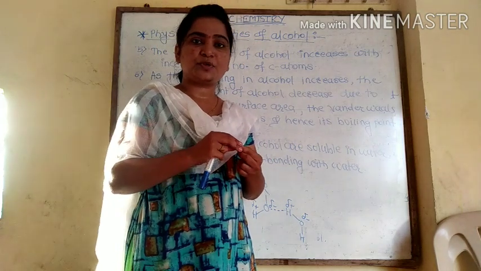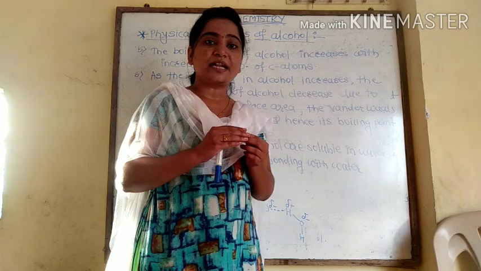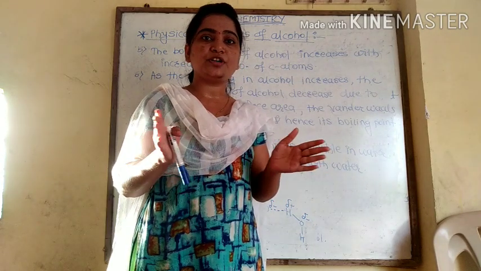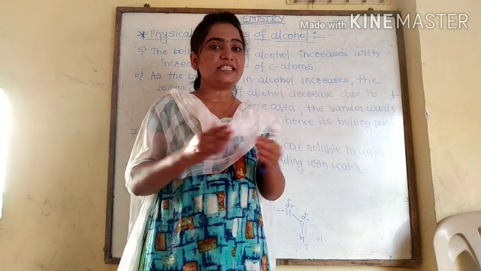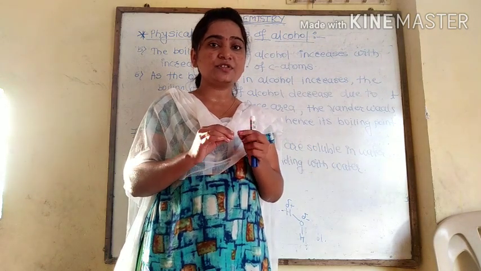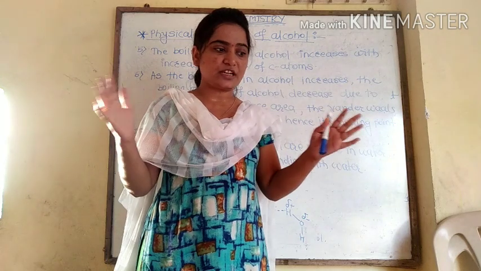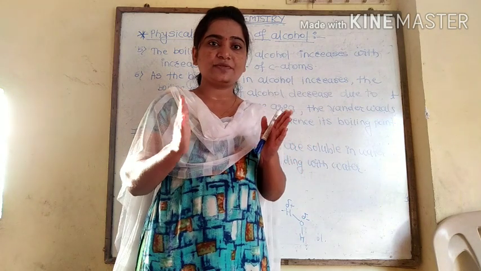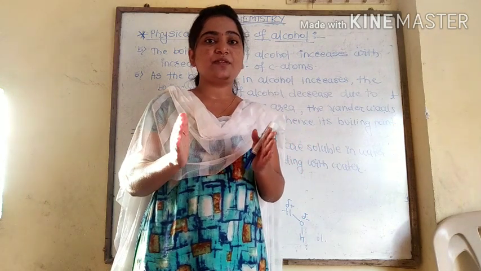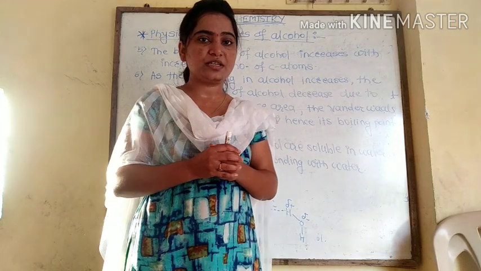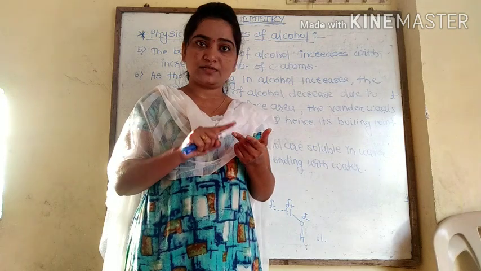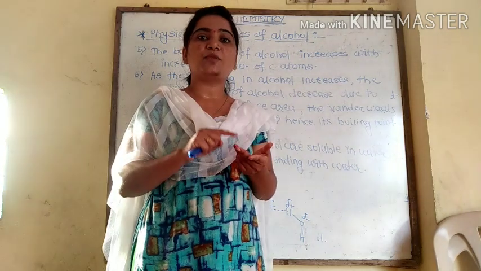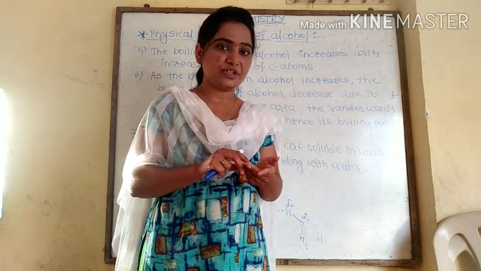Secondly, again most important thing is that as the branching increases, the boiling point of alcohol decreases. Now why does it decrease? Because as branching increases, surface area decreases. If surface area decreases, then van der Waals force of attraction also decreases, and due to decrease in van der Waals force of attraction, the boiling point of alcohol also decreases.